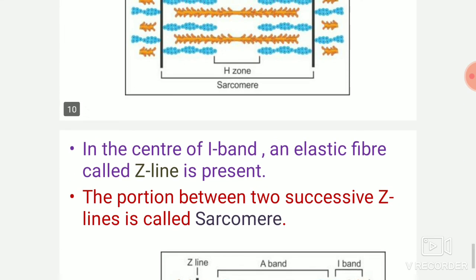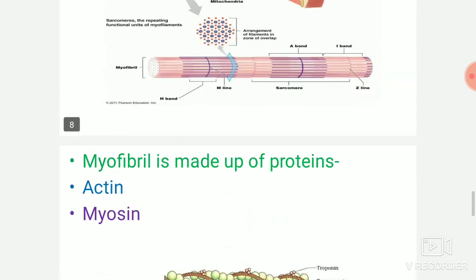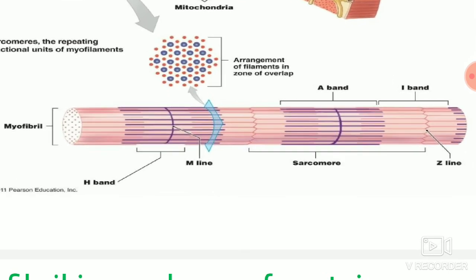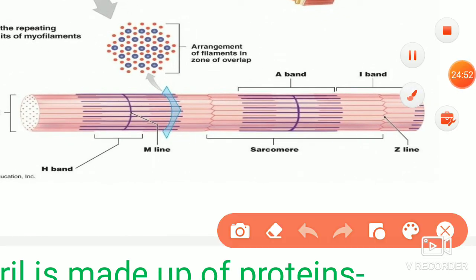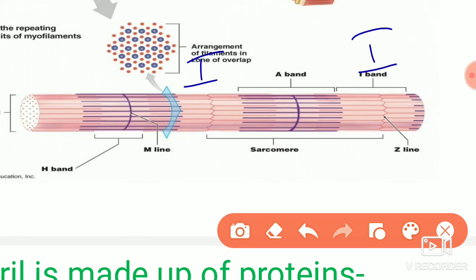You can see here, this is the I band and this is the I band, right? So this is the Z line which is present at the center of that I band.